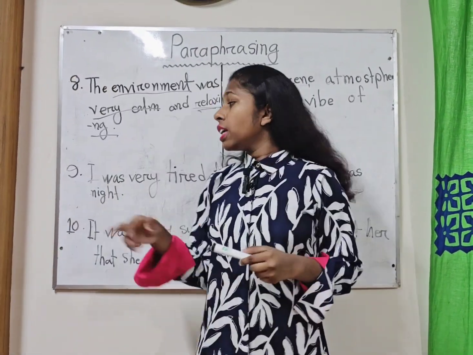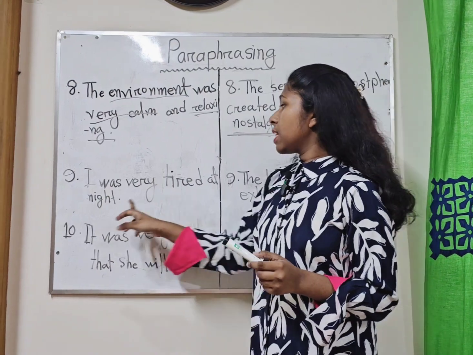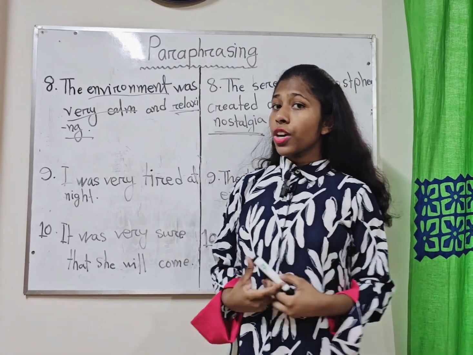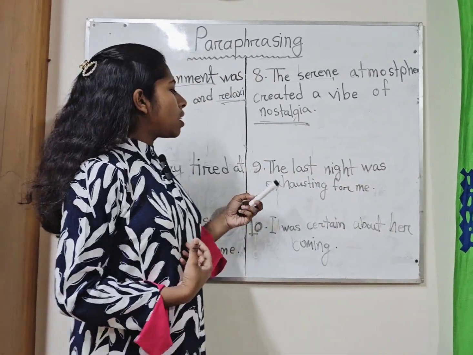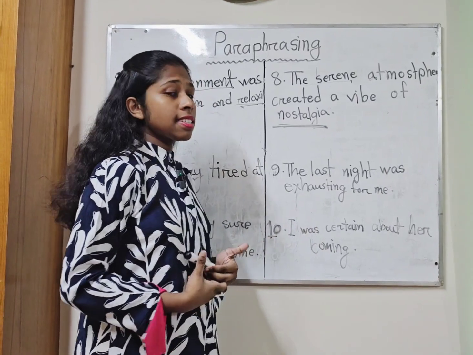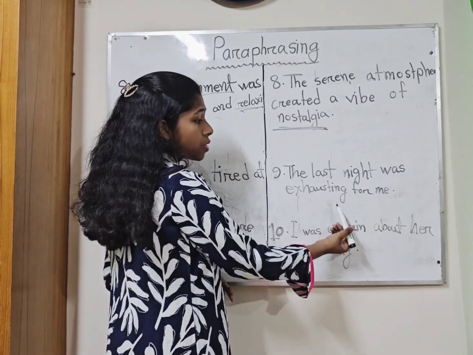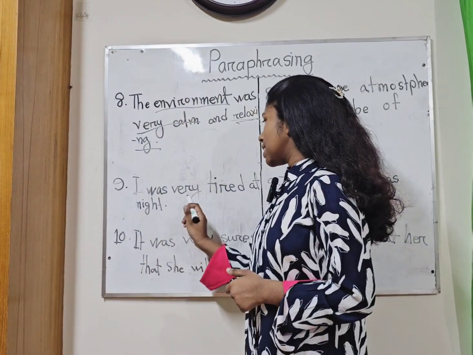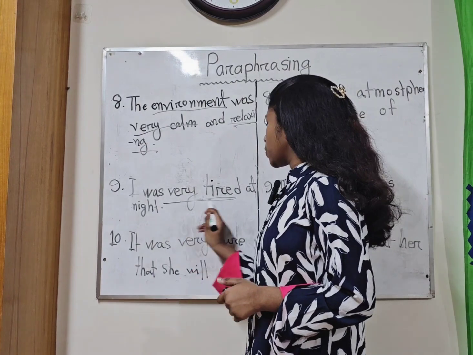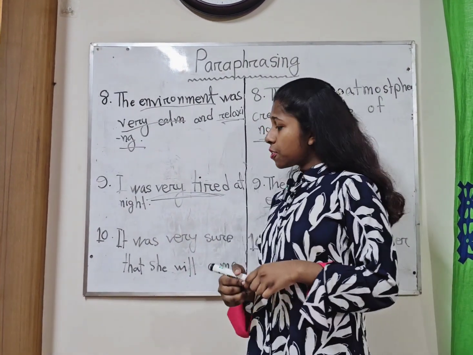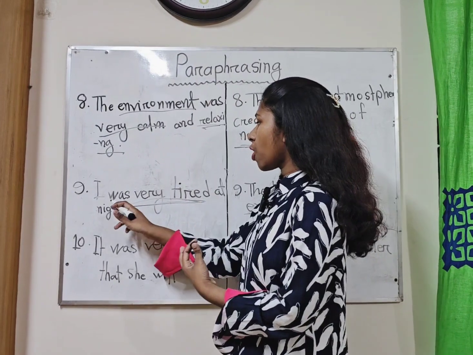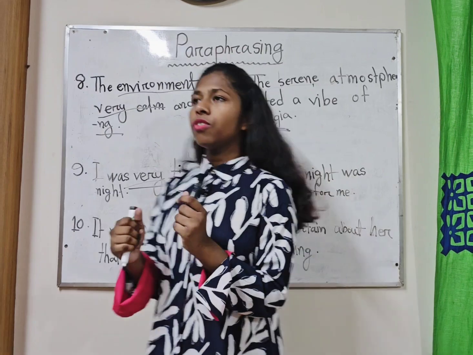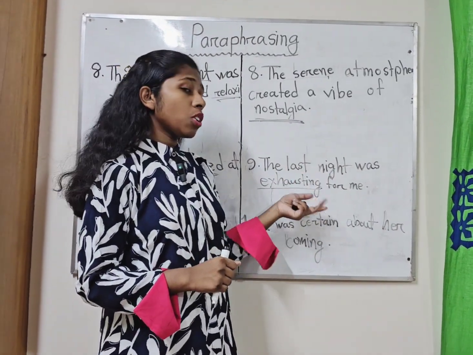Now let's move to number 9. I was very tired at night. That means I was very tired at night, or it may be last night, or we can just guess. And I can paraphrase it and I can say, the last night was exhausting for me. Exhausting refers to very tired. So instead of saying very tired, you can definitely write exhausting. And I have changed it from active, that I was very tired at night, to passive. I've written the last night was exhausting for me.